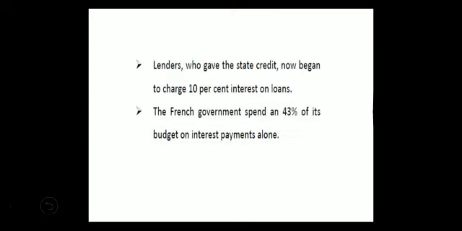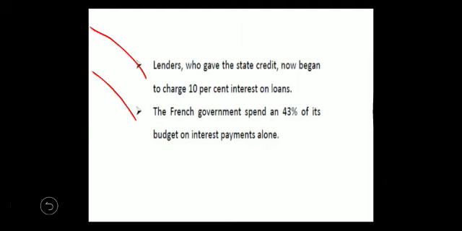Lenders who gave the state credit, means who financed the war, now began to charge 10% on loans. So the French government was compelled to spend 43% of its budget on interest payments alone. See how the government of Louis XVI came into trouble.